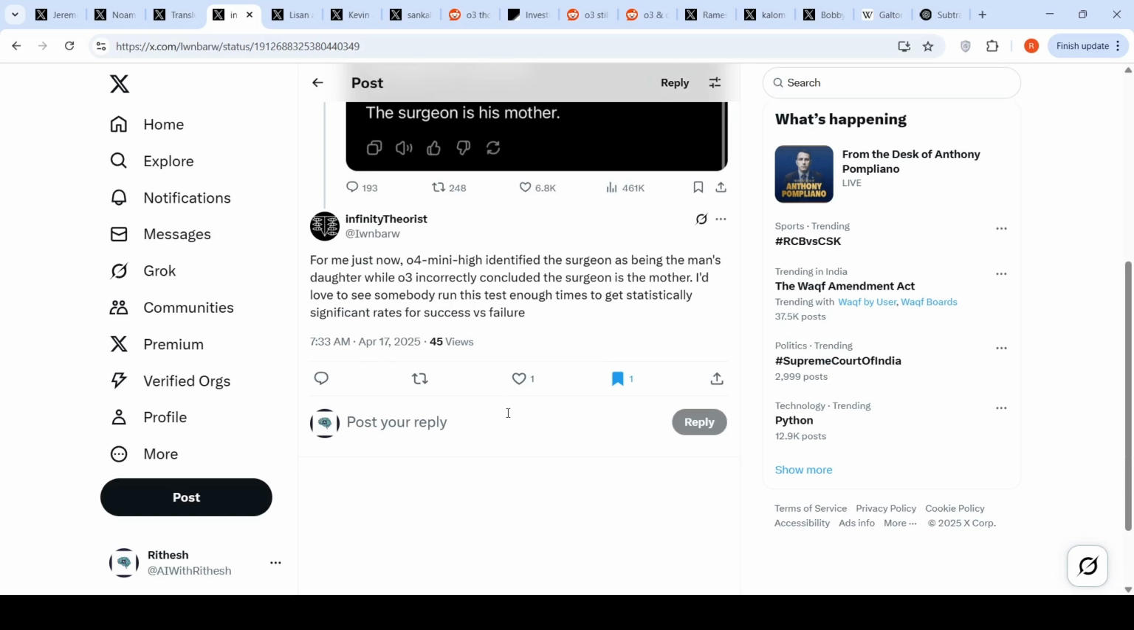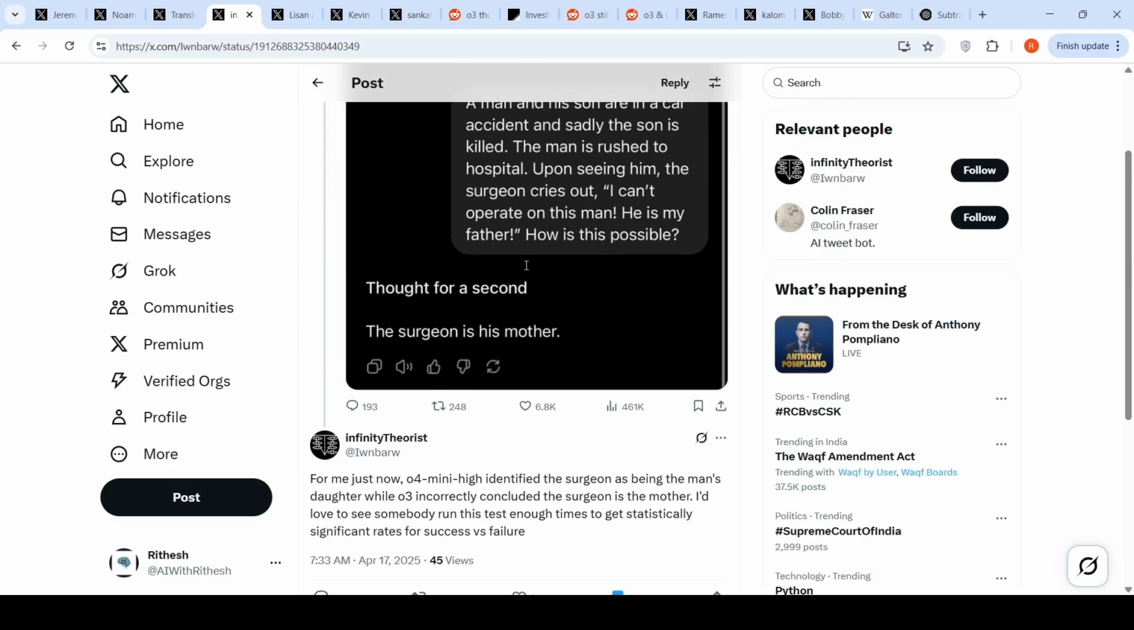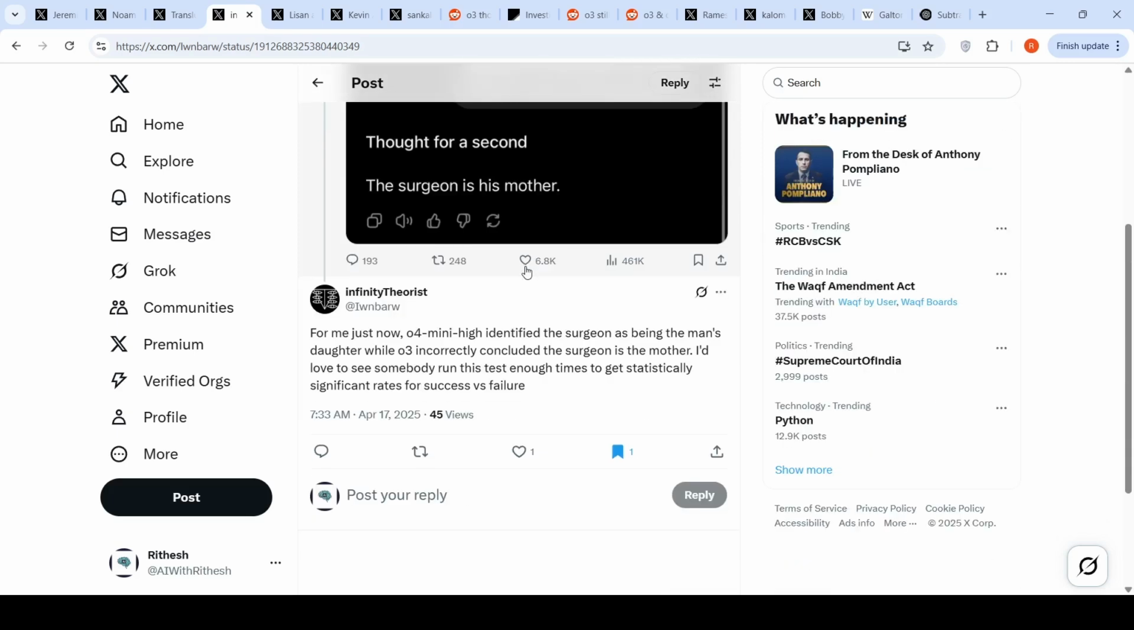So how many times does it work? How many times it doesn't work? Probably. Okay. Here, when he tried again, he says that it identified the surgeon as being the man's daughter, which is correct. While O3, this is O4-mini high, O3 incorrectly concluded that the surgeon is the mother. So this kind of an error keeps coming up again and again. It is inconsistent basically.